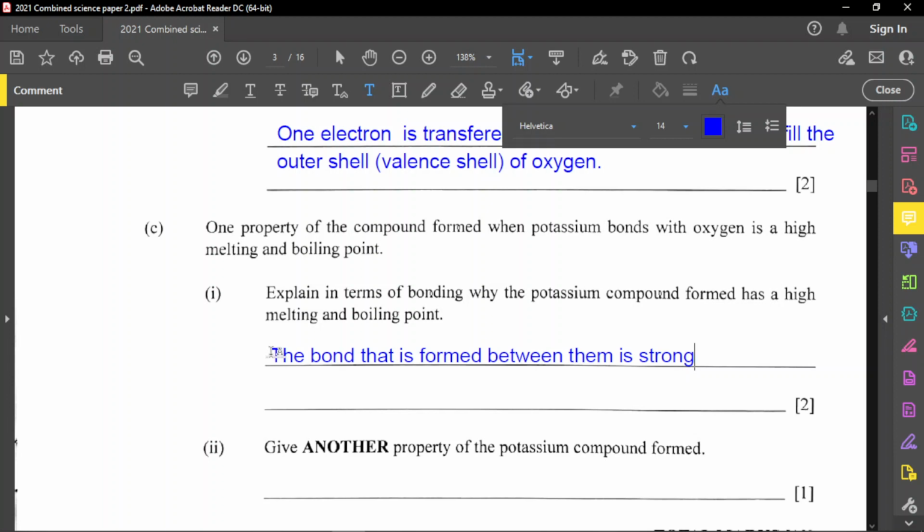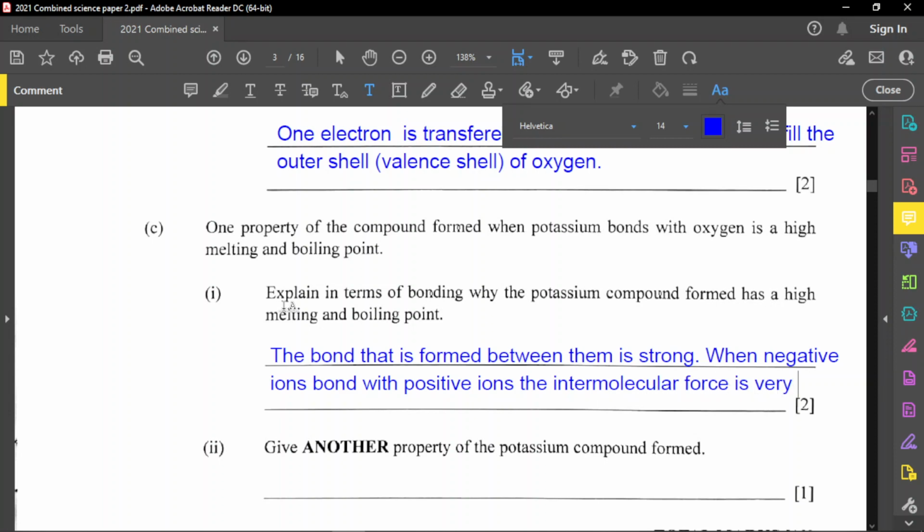That is the strong bond that is formed. And why it's also strong is simply because you have a positive and negative attraction. So the bond that is formed between them is strong. And they're going to say that when negative ions bond with positive ions, the intermolecular force is very strong.